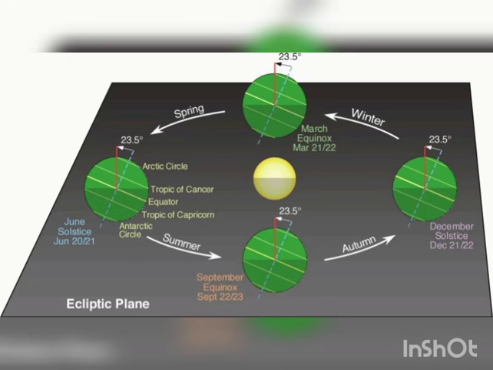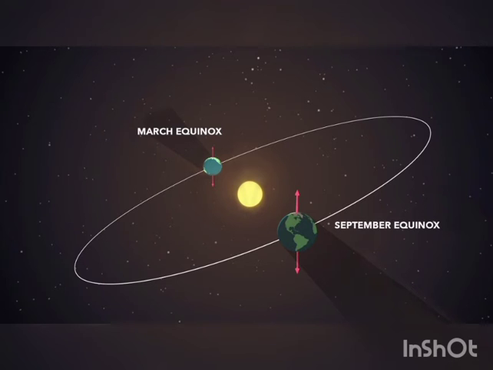Now we are going to talk about the position on 21st of March and 23rd of September, which is also known by the name equinox. Both these positions of the earth lie midway between the summer solstice and winter solstice. As you already understood, during this time the weather is very pleasant. The earth is neither tilted away from nor leaning towards the sun.